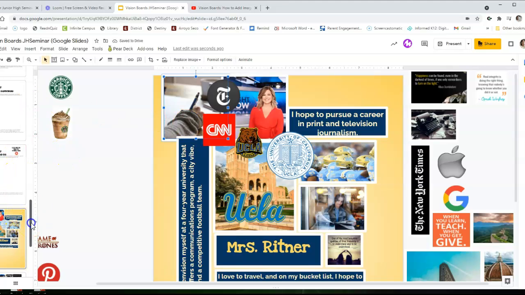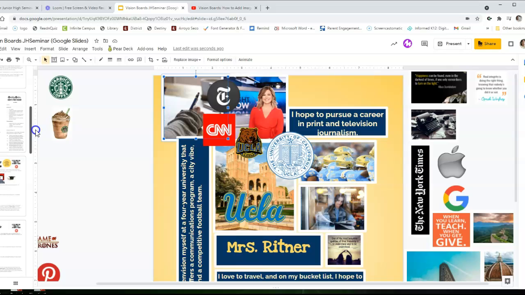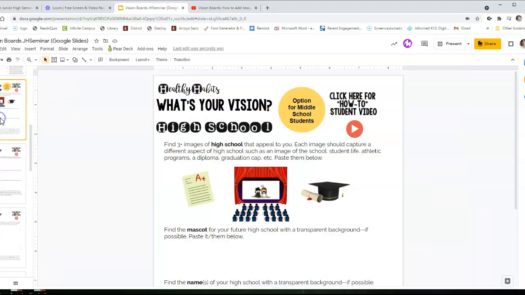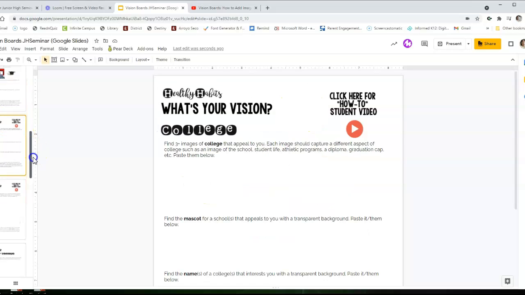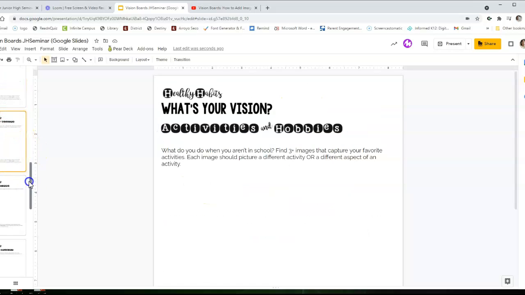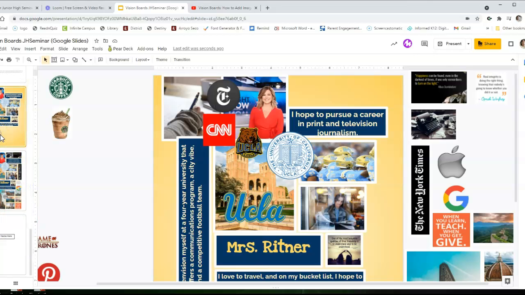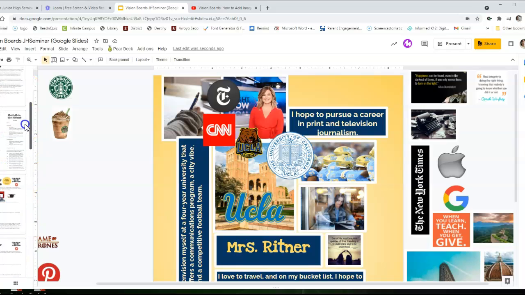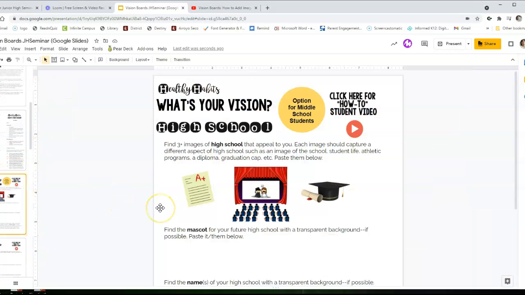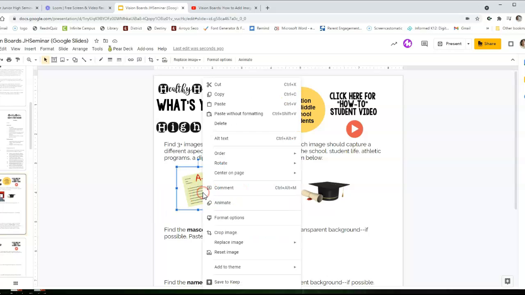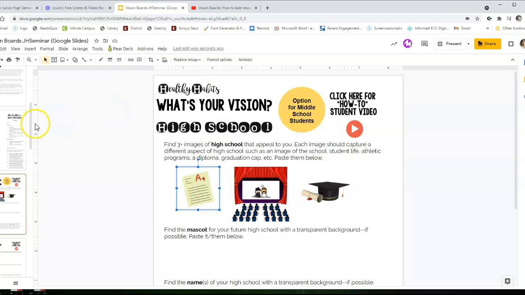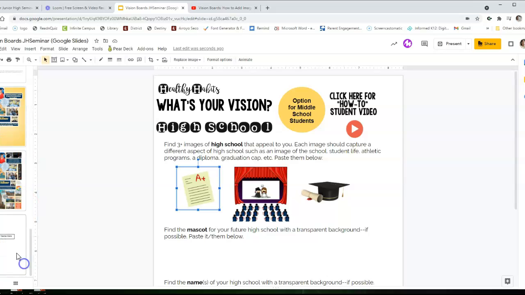So you pretty much are going to be dragging the images from these other documents. So that's why these documents are super important to fill out first. Once you get all of these images, you're going to pull them together on your last slide. And what I would do is don't drag them, copy and paste them, right? So if I wanted to move this document, like let's go back to this page, page 5. I'm going to go ahead and grab a copy of this, and then I'll scroll to my very last page, right?